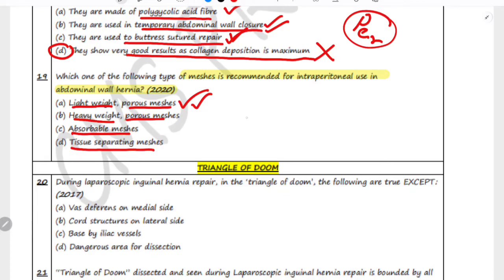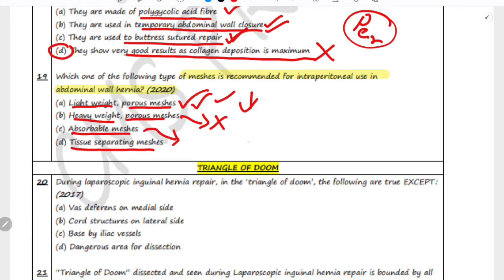Lightweight porous meshes are most recommended for intraperitoneal use in abdominal hernia repair because they allow for greater tissue integration and they reduce the risk of complications like adhesion, which are more likely with heavier and less porous mesh. Heavyweight and porous mesh are not ideal for intraperitoneal use due to higher risk of adhesion and other complications.